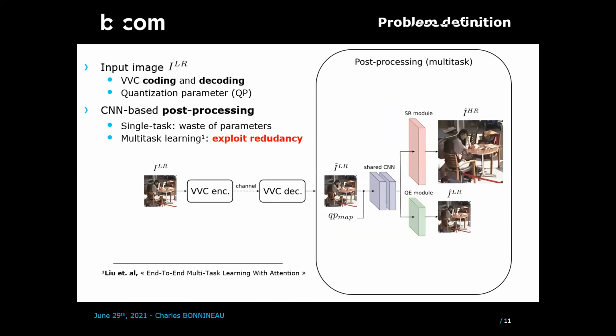This is the reason why, in this work, we propose to use multitask learning to exploit this redundancy using a single shared network and two task-specific submodules, one for super resolution and one for quality enhancement. The low-resolution decoded image is given as input to our network with a QP map that indicates the level of degradation introduced during compression. Those inputs are passed through the shared CNN and split towards both task-specific submodules to reconstruct the two different reconstructions.